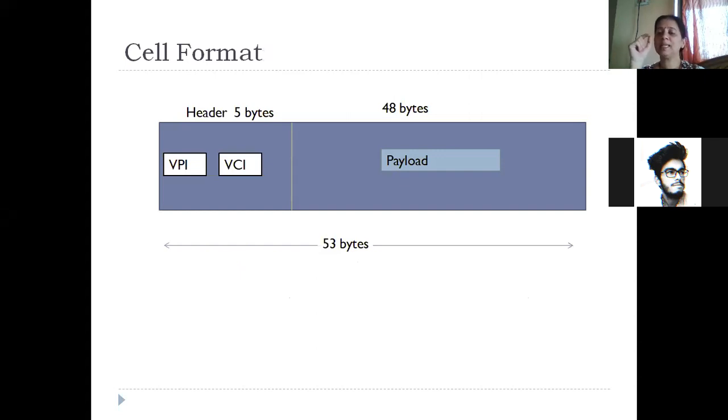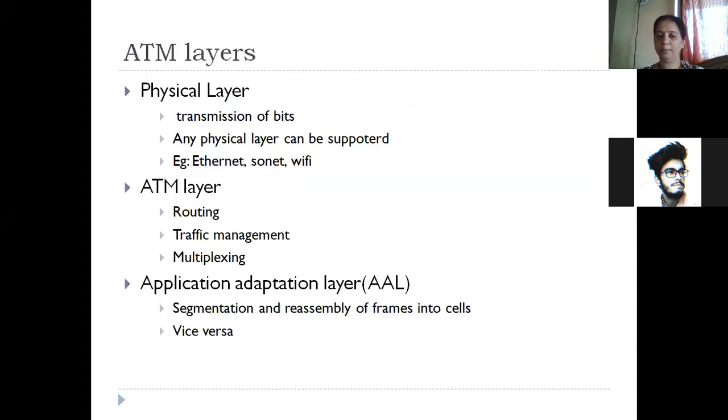ATM cells are 53 bytes long, a 5 byte header and 48 bytes of payload. Payload means actual data, information. In the 5 bytes, one is the virtual path identifier and the other is the virtual circuit identifier. Together, they decide to which destination your data has to go. There's no destination address because we are using virtual circuit mode. And in the payload part, the actual data can be up to 48 bytes.